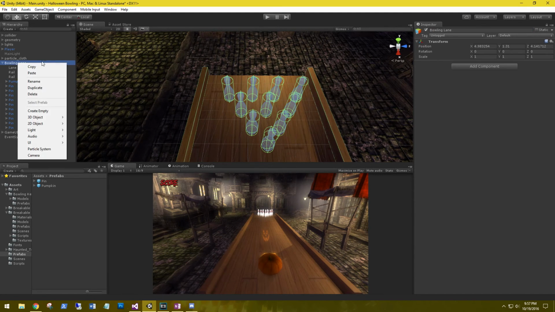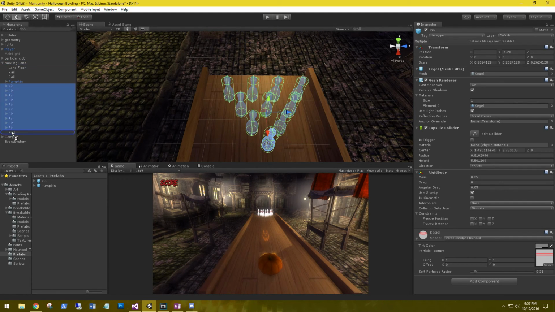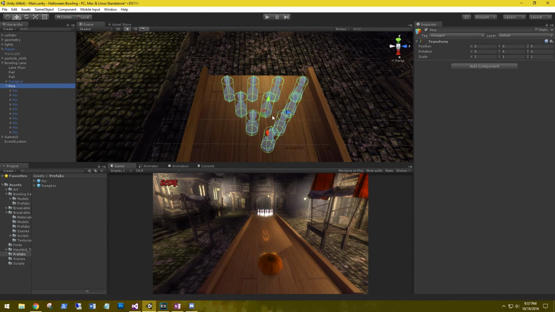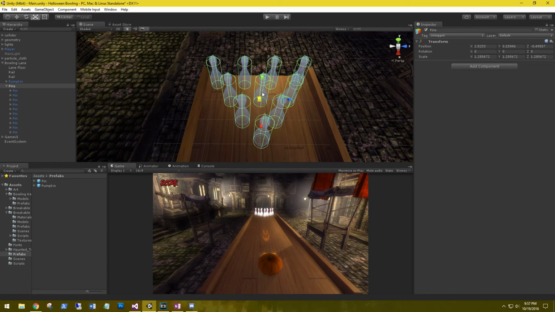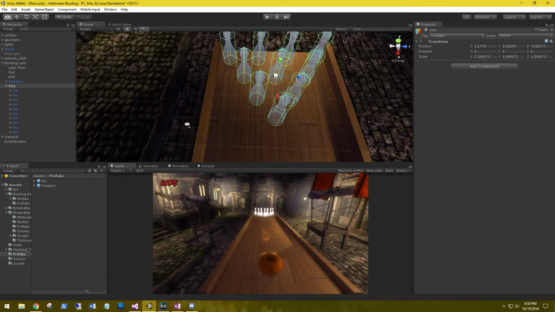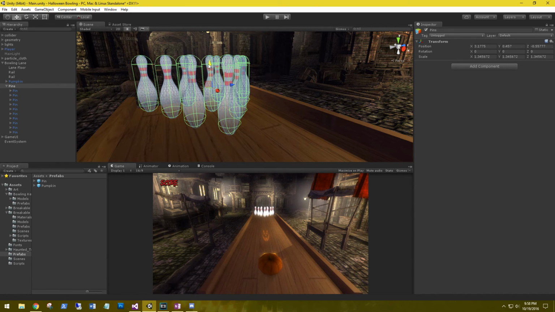okay, let's create a new game object to house all of our pins. Create empty, just call it pins, and then drag all the pins into that game object. Doing this just because we can move all of them at the same time, and we can also size them all at the same time. So let's bring them up a little bit. And it looks like they're in the floor, so let's bring them up. Perfect.